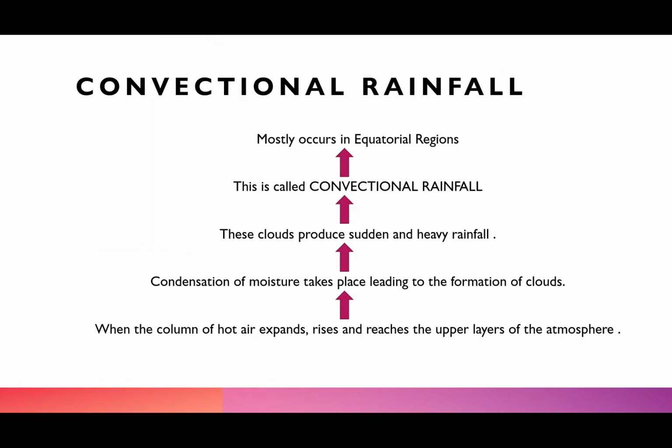Now, first is the convectional rainfall. Let me just explain it to you, and I've made my slide in such a way that it becomes very easy for you to understand.